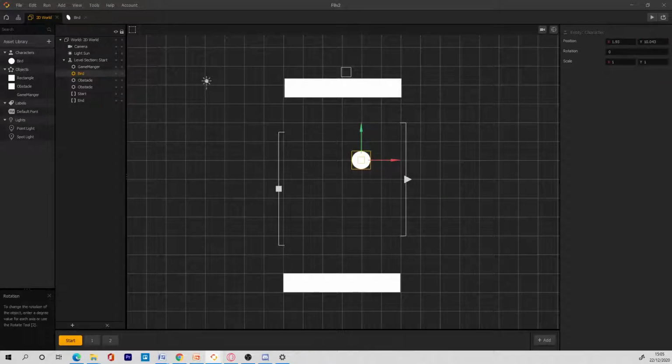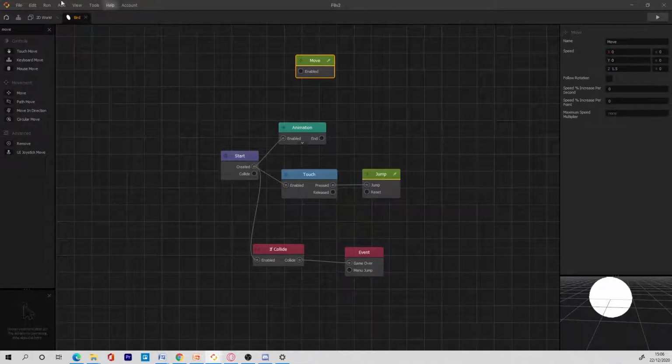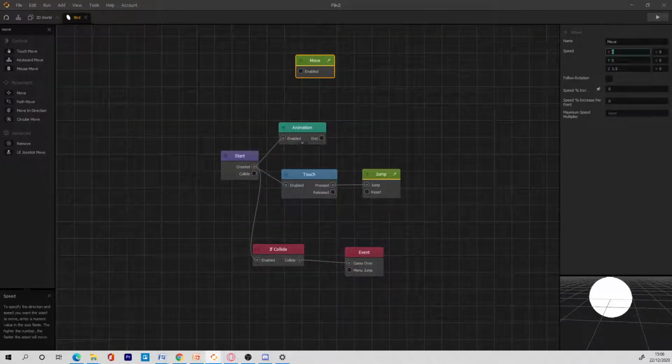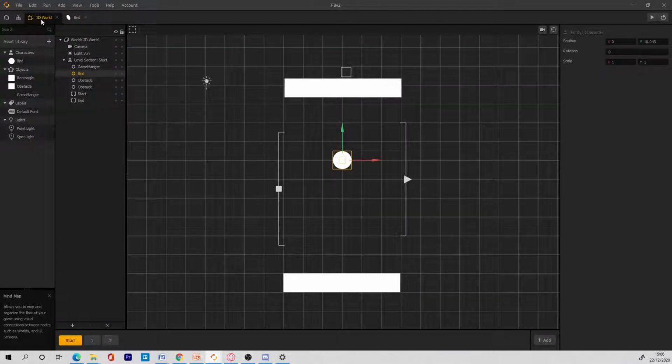So we are going to change the bird back to 0, and then I'm going to go back to the node. So we need to move on the x-axis. So I'm going to go to the x-axis and give it a move speed of like 3, and then change this to none, and save again. And I'm going to go back here, and if I press start, let's see what happens.